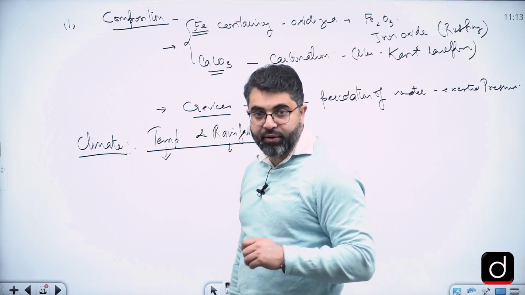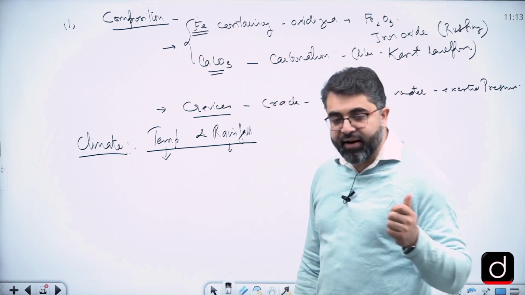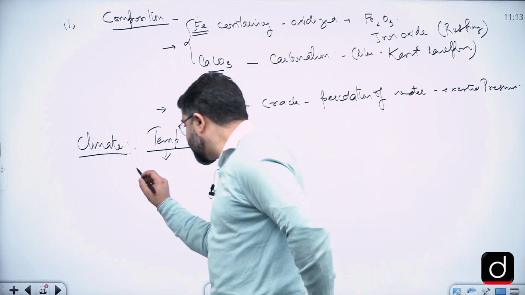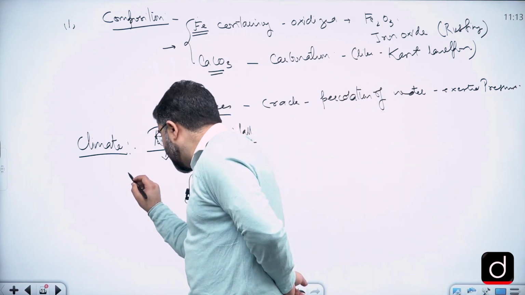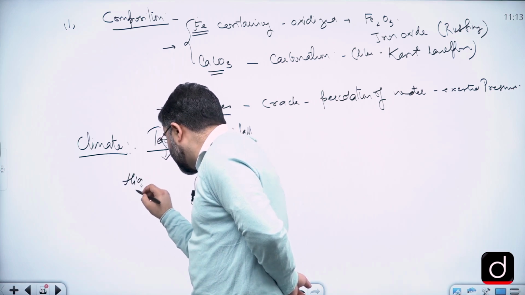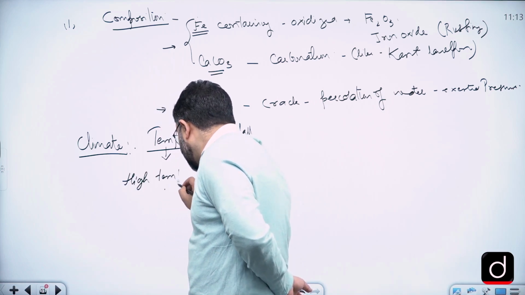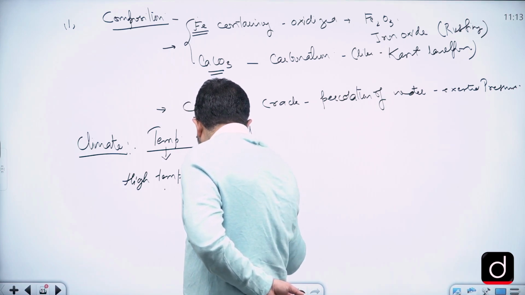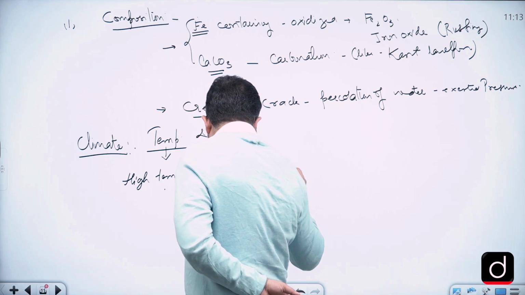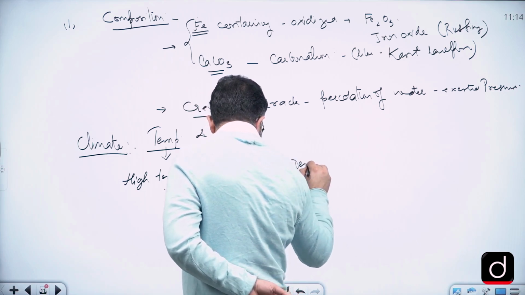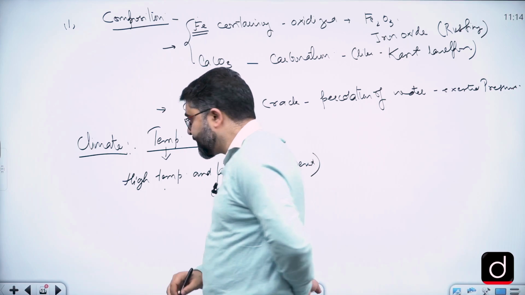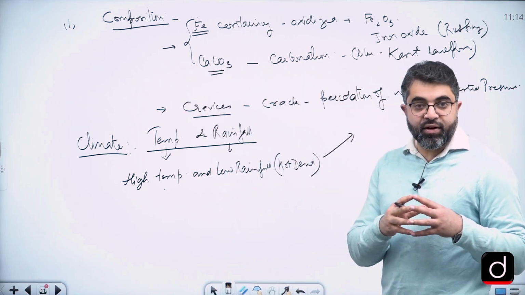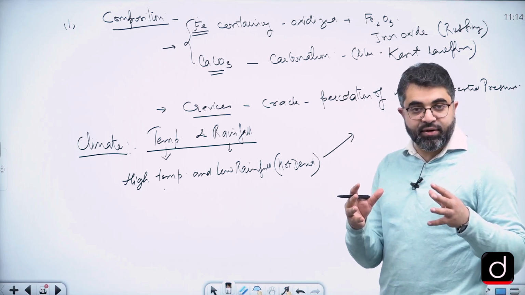So far as the temperature and rainfall are concerned, in the regions where temperature is very high and rainfall is low, let's see that part. And you must have read about the examples of weathering. So we'll write, in the regions where climatic conditions have very high temperature and low rainfall, can we call it hot deserts, right? Hot deserts. Now here what happens is the temperature of the rocks increases during the daytime.